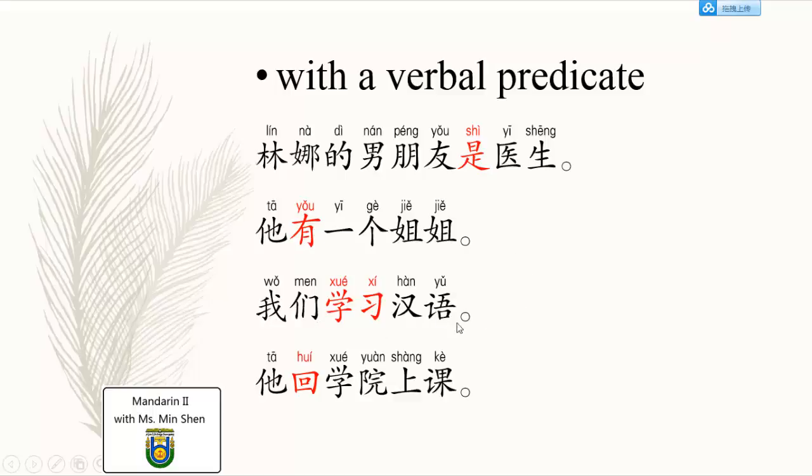我们学习汉语, we study Mandarin, verbal predicate. 她回学院, return, go back. So this is a verb as the predicate. This kind of verbal predicate, normally students can understand pretty well. We'll look at the next one.